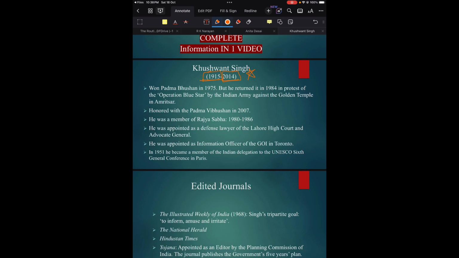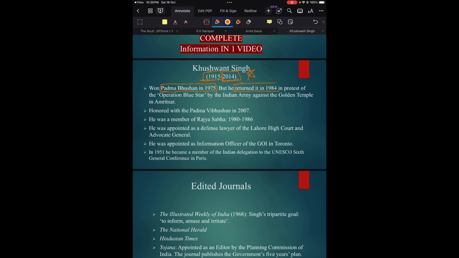Now, Khushwant Singh won the Padma Bhushan in 1975. This is very important information from the exam point of view. You might be asked in which year Khushwant Singh won the Padma Bhushan award, and the right answer will be 1975. Regarding this award, the most important fact to remember is that he returned it in 1984.